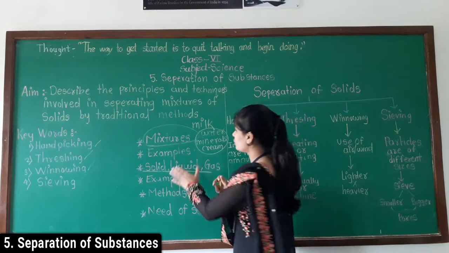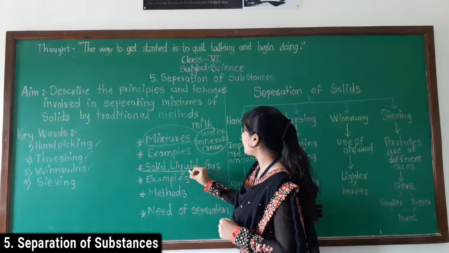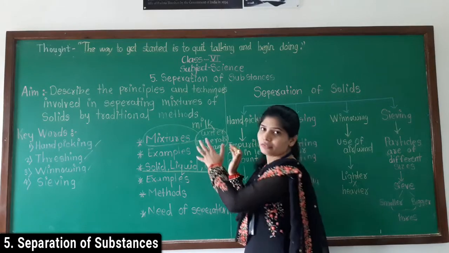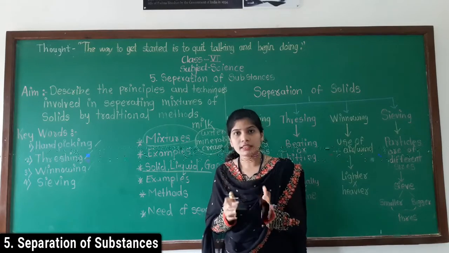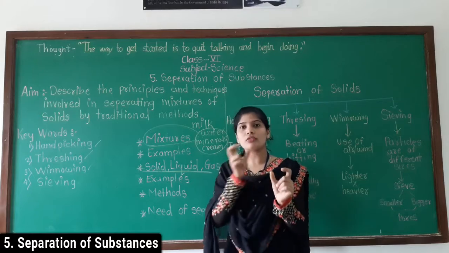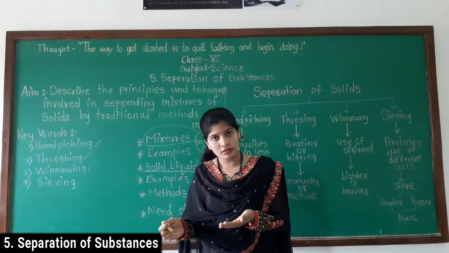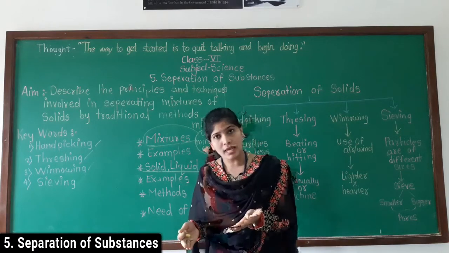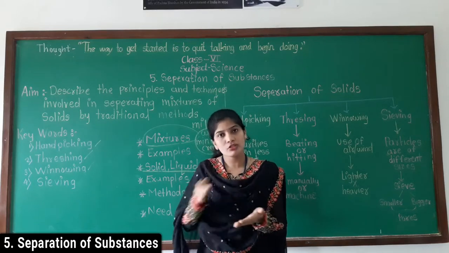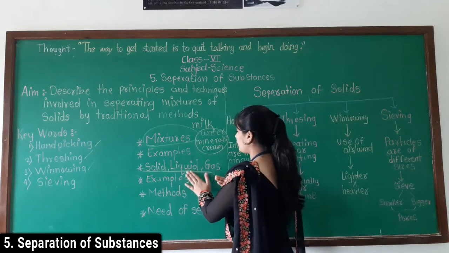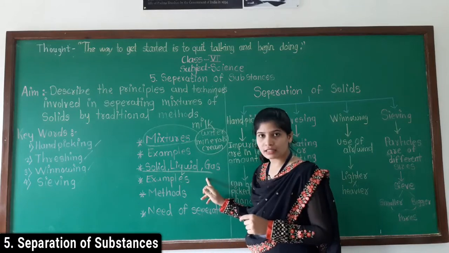But what is the relation of these substances to this? You can see here water is a liquid. If we talk about soil, the stones are in solid form. It is not compulsory that a mixture is made up of solid plus solid. Maybe the mixture is of solid plus liquid, maybe liquid plus gas, and maybe solid plus solid. So your mixture may contain solid, liquid and gas. Understood the examples of solid, liquid and gas?